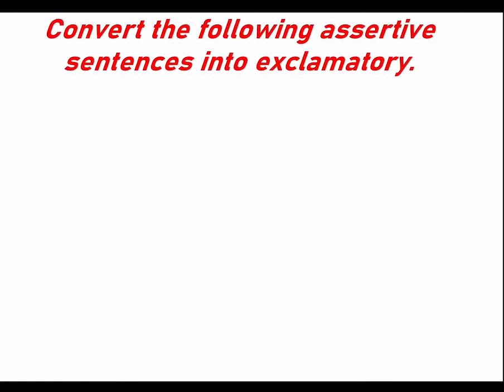Convert the following assertive sentences into exclamatory. Doing the same thing again, we are beginning with the new type now. Convert the following assertive into exclamatory sentences. Previously we did the two types, assertive to imperative, imperative to assertive, and then we did assertive to interrogative, interrogative to assertive. Now we are doing the third and the last type, assertive to exclamatory and exclamatory to assertive. Let us see how this is done.